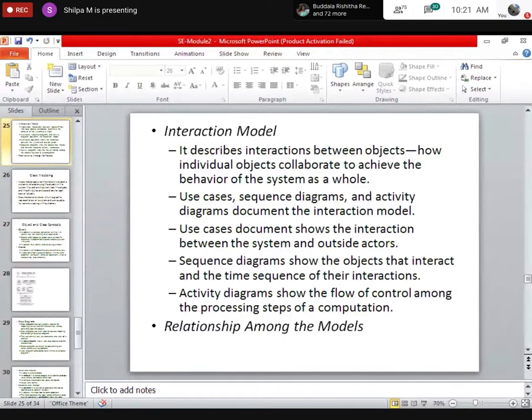Okay, guys, any doubts? Yes, Medini. Okay, Medini, what do you understand by interaction model? Yes, Medini, I will mark you present. Just give me an answer of what do you understand by interaction models.